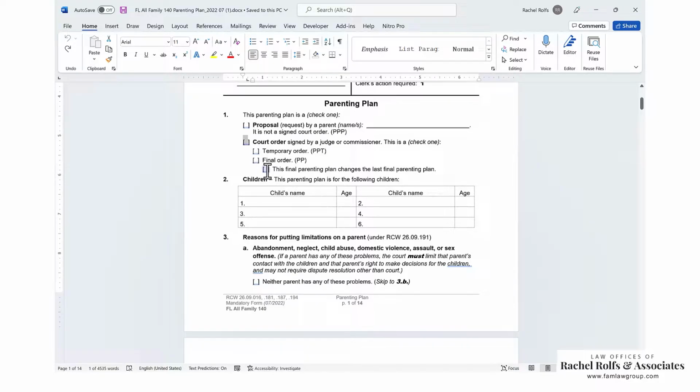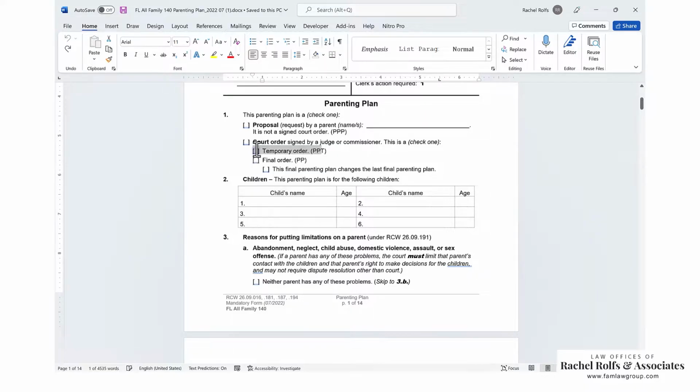And if it is a final order, you're going to designate whether this changes the last final parenting plan. So if you're doing a modification of a parenting plan, you're going to check this box when you get this entered as a court order because you already had a final parenting plan that you're changing. If this is your first parenting plan ever, and this is your final order in this case, you just put this one, but you don't check the change box.